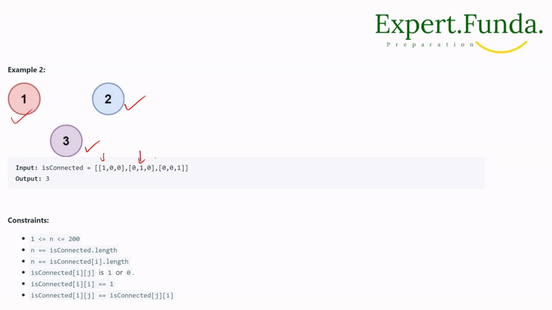See, 2, 3, it is connected with itself. It is connected with itself. It is connected with itself, right? But it is not connected with each other, right? So total provinces, if we calculate, how many do we have? 3 provinces, right? Because each is connected with itself. It is not connected with another one. It is not forming a group, and that's why the answer is 3.